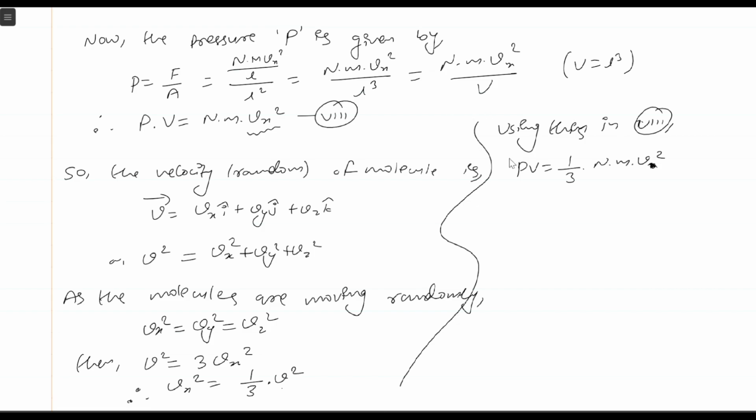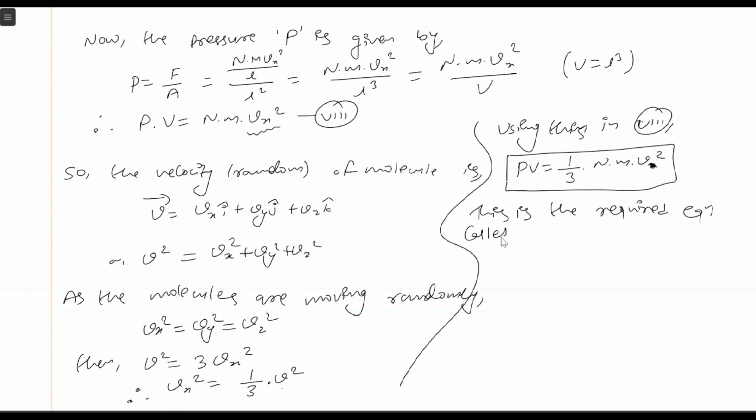This is the kinetic gas equation. This is the required equation called the kinetic gas equation.